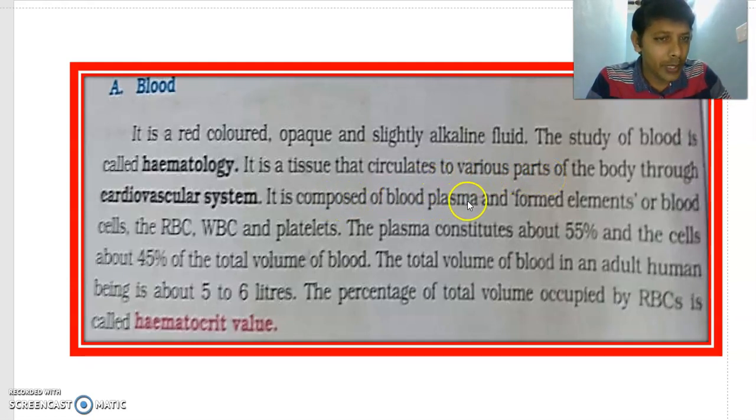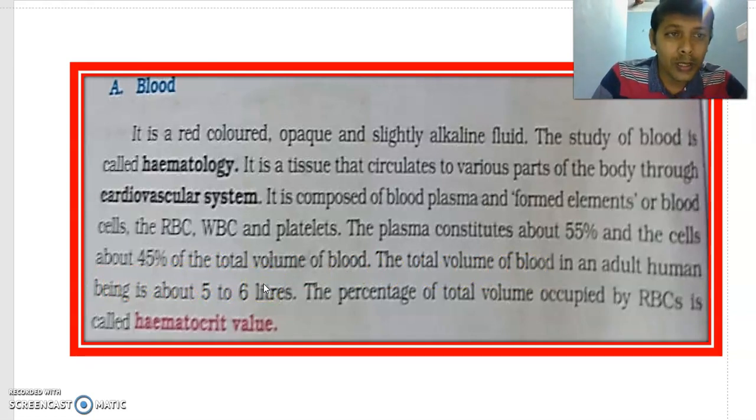It is composed of blood plasma and formed elements, otherwise called blood cells. What are the blood cells? RBC, red blood cells, white blood cells, and platelets, otherwise called thrombocytes. Plasma, as I told you in the previous part, is 55% of the total blood and cells are 45%. The total volume of blood in an adult human being is 5 to 6 liters.